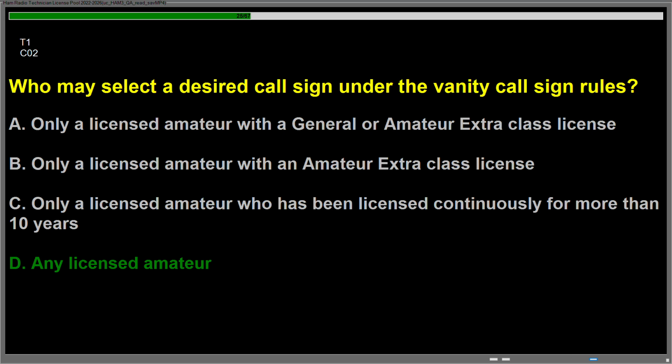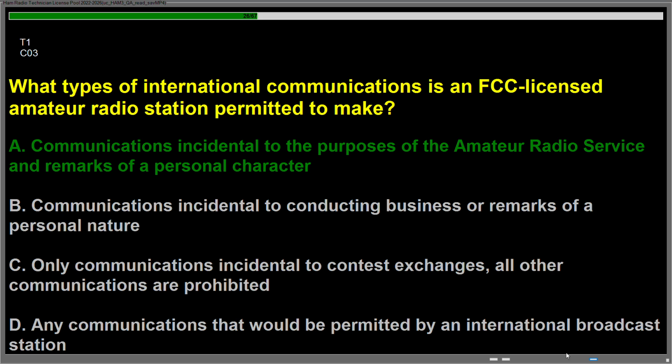Question Charlie 02. Who may select a desired call sign under the vanity call sign rules? Answer is D, any licensed amateur. Question Charlie 03. What types of international communications is an FCC licensed amateur radio station permitted to make? Answer is A, communications incidental to the purposes of the amateur radio service and remarks of a personal character.